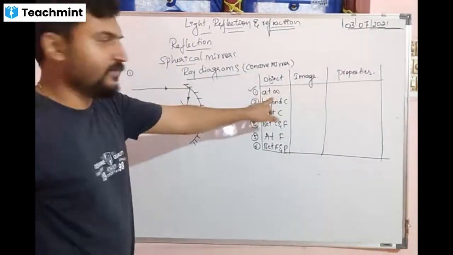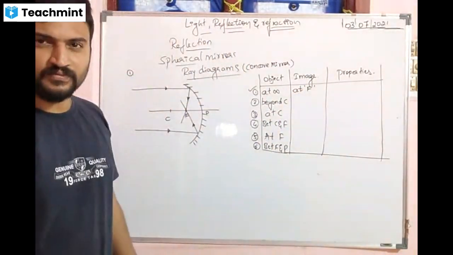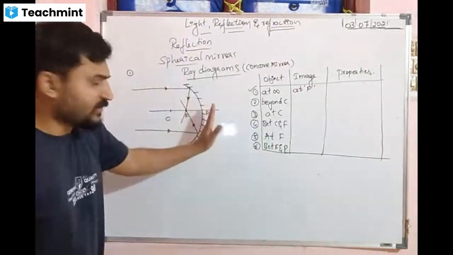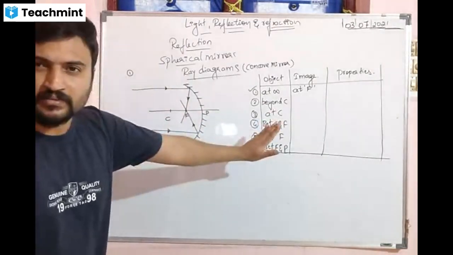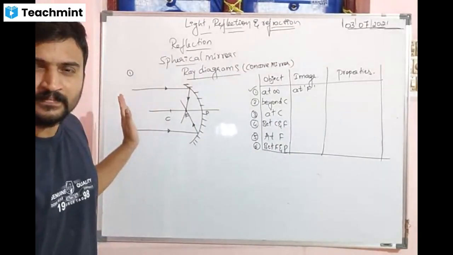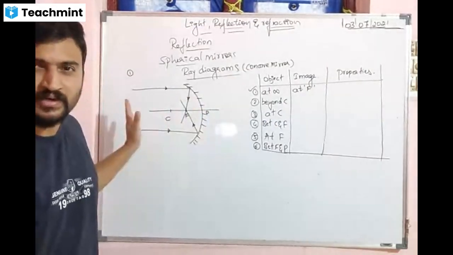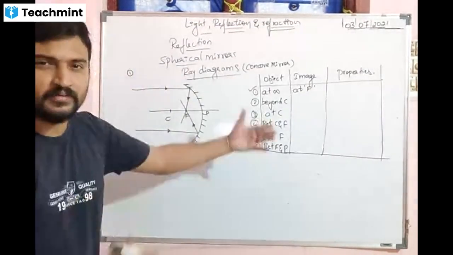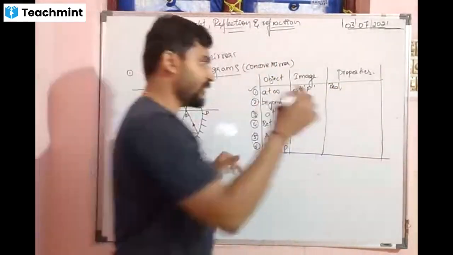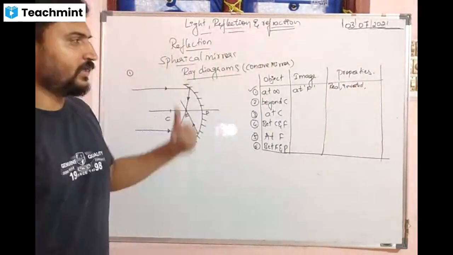So when the object is at infinity, the image is formed at F. Look at it, point size, small size. Is the image coming out of the mirror or going inside the mirror? If it goes to the right side it is inside the mirror, if it comes to the left side it is outside the mirror. How is it coming? Outside the mirror. Outside the mirror means it has come out of the mirror, so it is a real image. Real, and you can also see it will be inverted. Real image, inverted image.